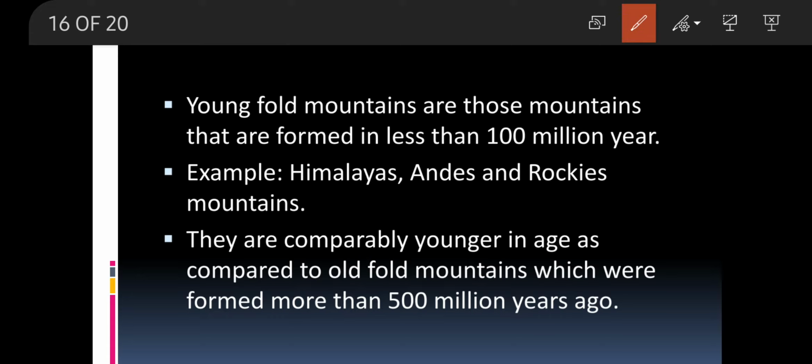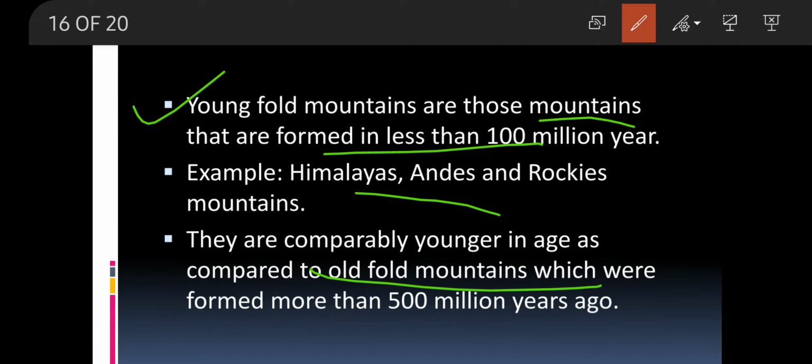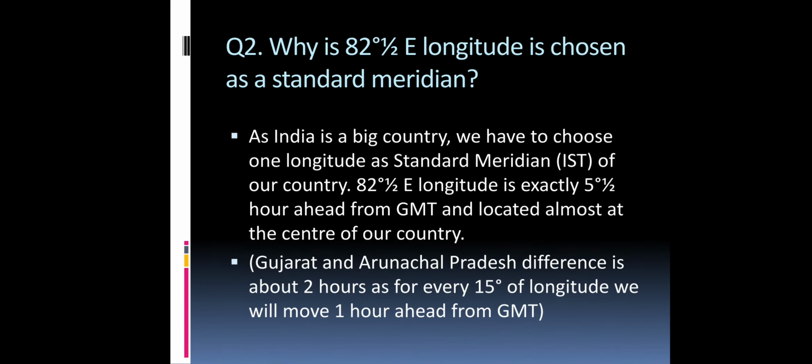This is a question mainly asked in examinations. What do you mean by Young Fold Mountains? The Young Fold Mountains are the mountains which were formed less than a million years ago, and the Himalayas and the Rocky Mountains also come in it. They are comparatively younger in age, so they are called Young Fold Mountains. And the old fold mountains were mainly formed 5,500 million years ago.